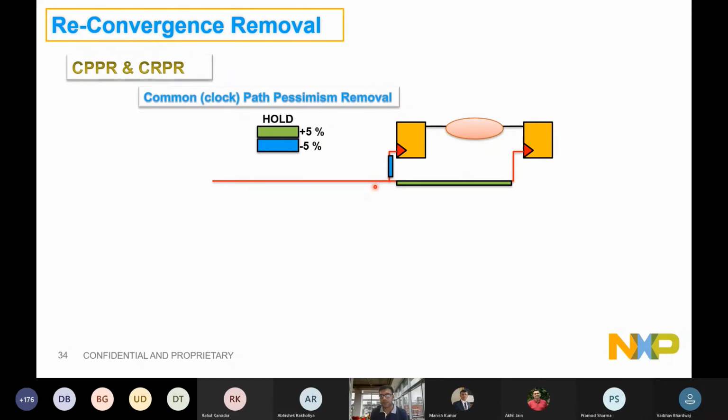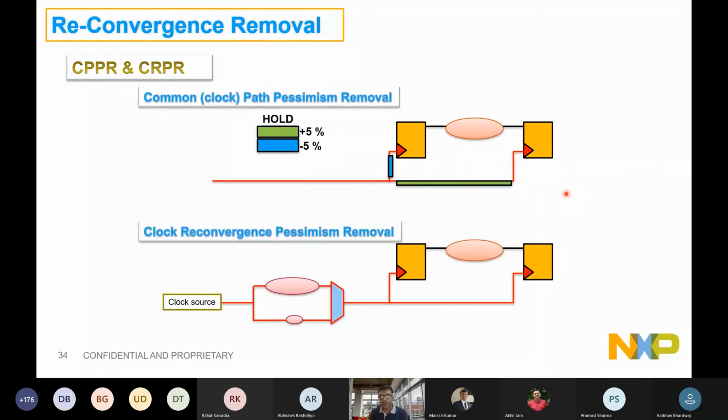It's not needed. We'll only be applying this in the data path as well as in the uncommon clock path. This is CPPR, common path pessimism removal. Now CRPR is a similar concept, but it is on the reconvergence path in the clock tree path, right? Either this will be applicable or this will be applicable, but while timing setup, I would have considered this